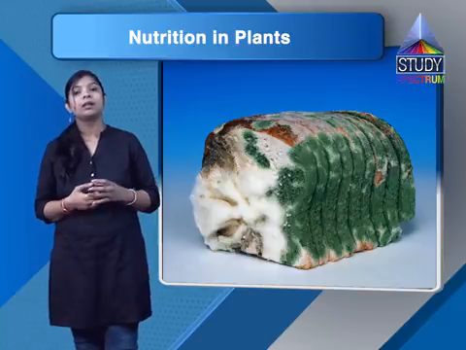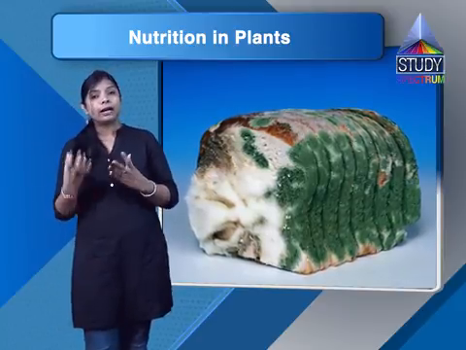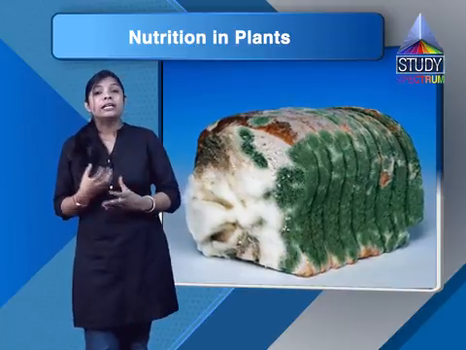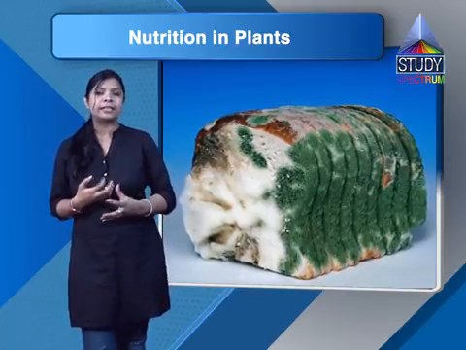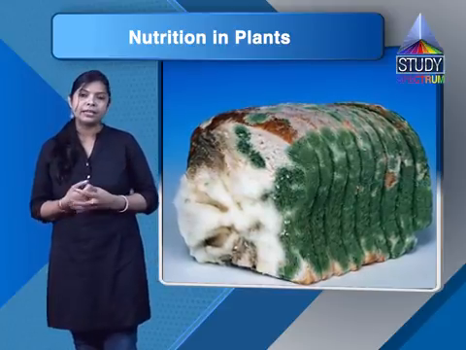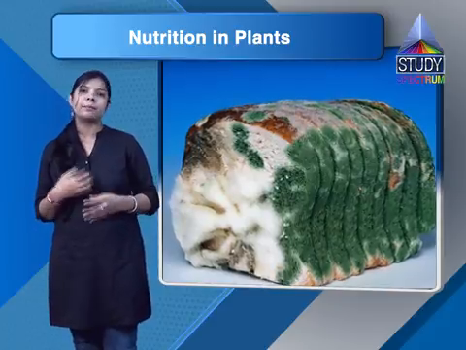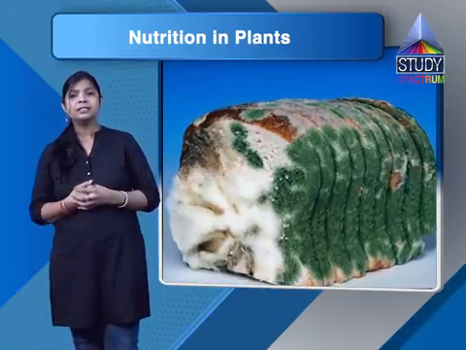What happens in the saprotrophic mode of nutrition? What are saprotrophs? The organisms that derive their food or nutrients from dead and decaying organic matter are called saprotrophs. Examples are bread mold and yeast.